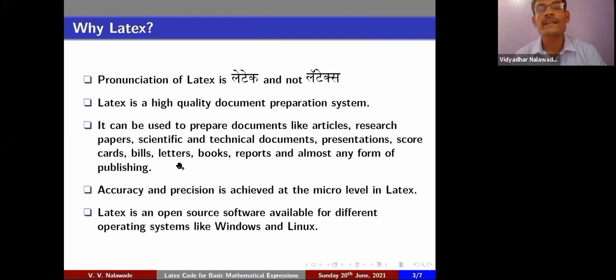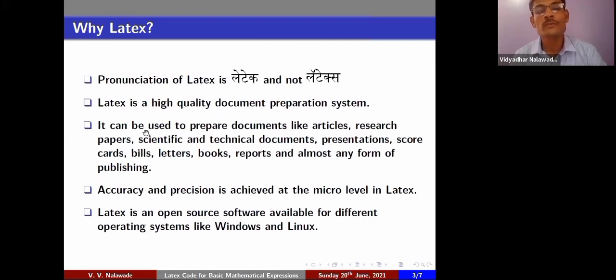Let me talk about why LaTeX is important. Nice document. The common mistake made by us is we pronounce LaTeX as "latex", but the pronunciation of this word is LaTeX and not "latex". LaTeX is high quality document preparation.